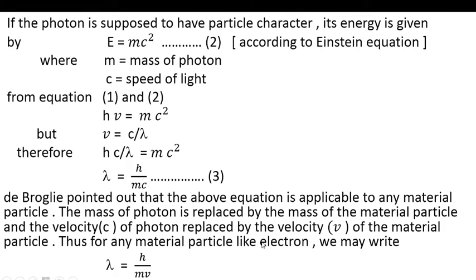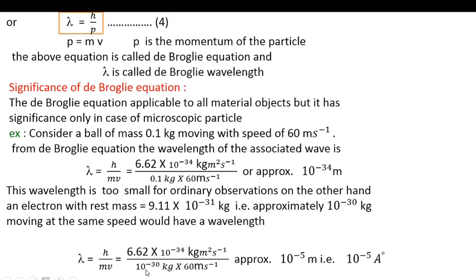Thus for any material particle like an electron, we may write λ = h/mv, or λ = h/p, where p is the momentum, the product of mass and velocity.